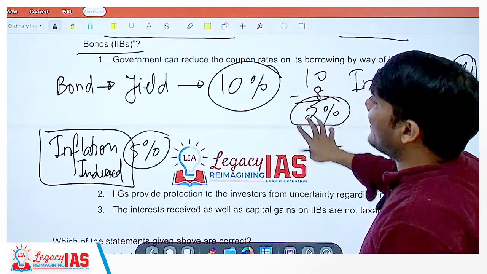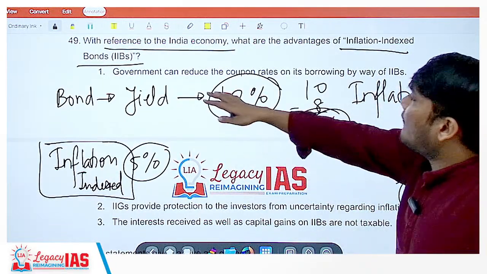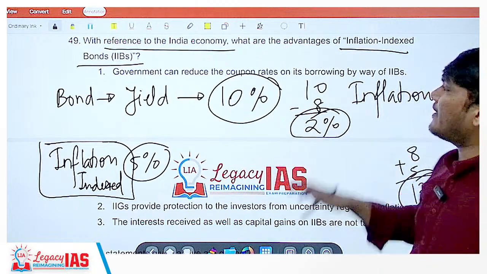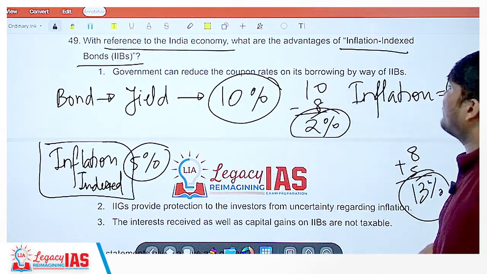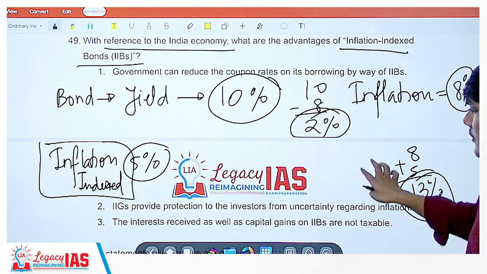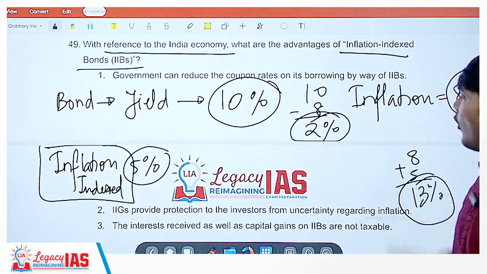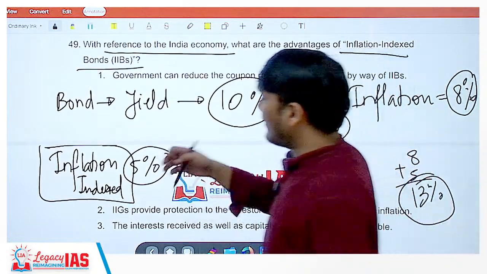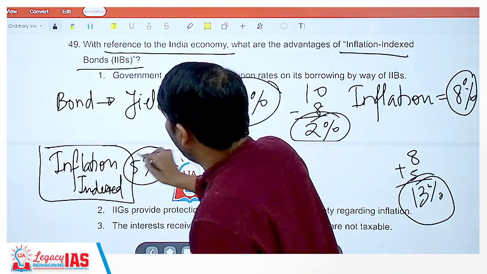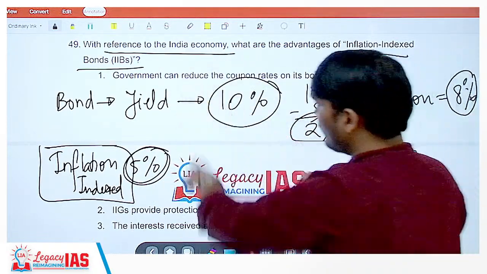So based on that, we are yet to solve the question. Government can reduce the coupon rates on its borrowings by way of inflation indexed bonds. Okay. So in inflation indexed bonds, anyhow, the interest percentage is lesser because it is on top of the inflation. So this is correct.